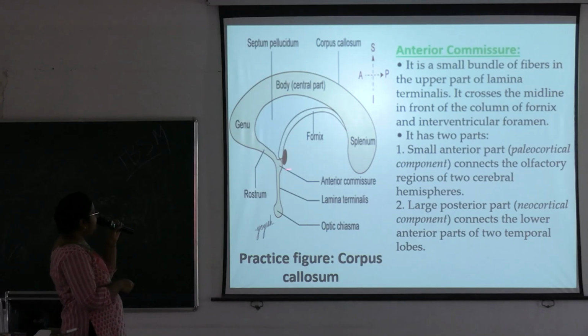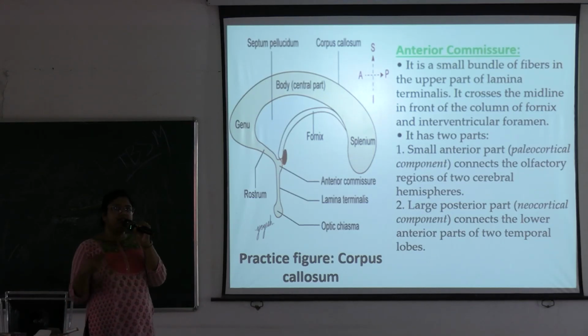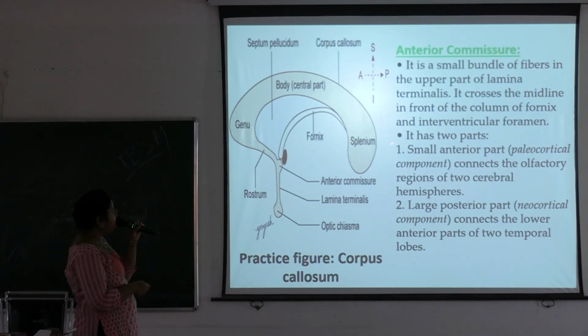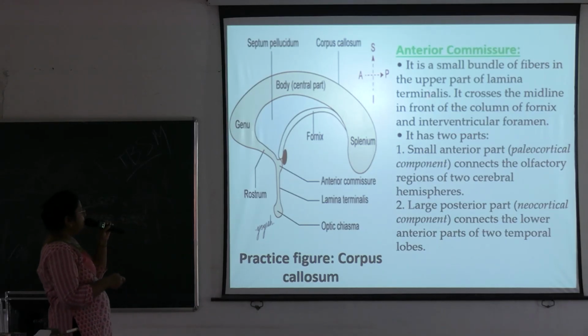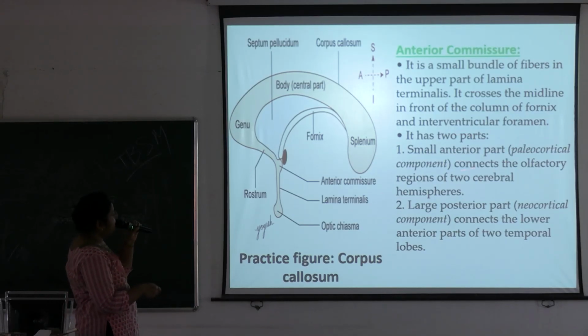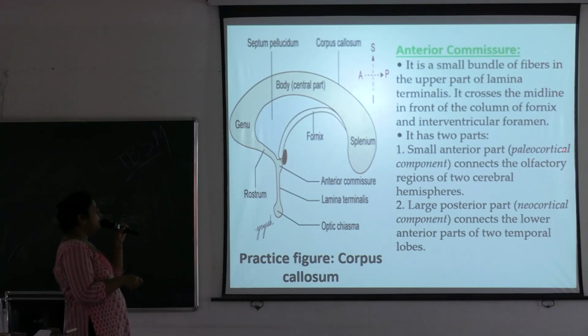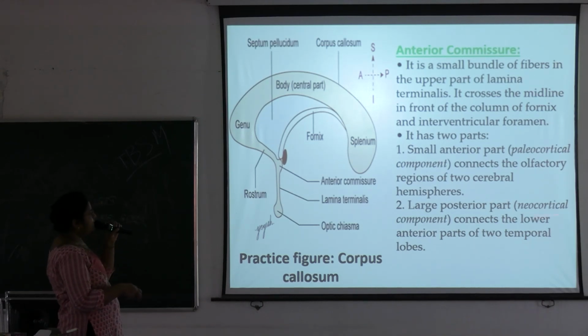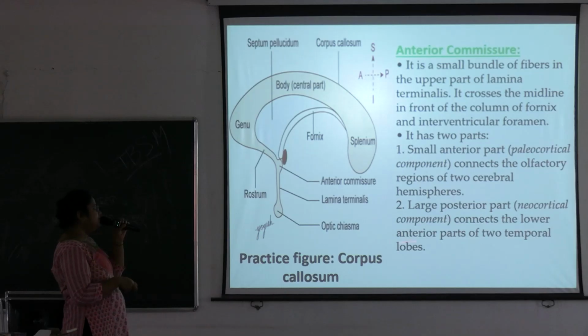In this region, this black one represents the interventricular foramen, which connects the lateral ventricle with the third ventricle. The anterior commissure has two parts. The small anterior part, also known as the paleocortical component, connects the olfactory regions of the two cerebral hemispheres. And the large posterior part, also known as the neocortical component, connects the lower anterior part of the two temporal lobes.